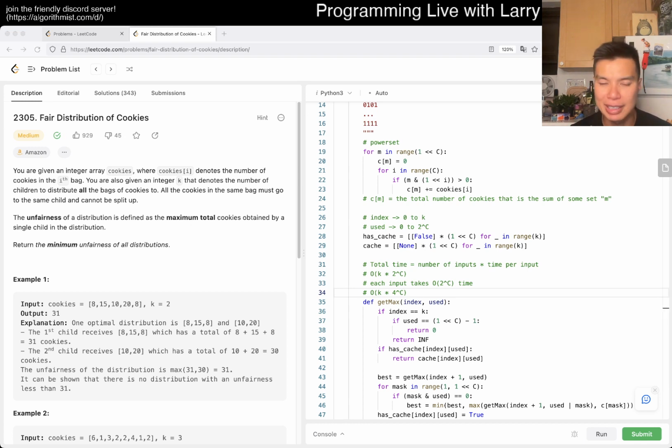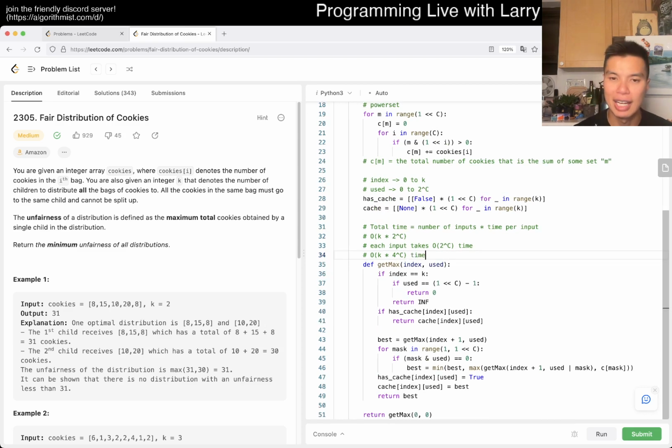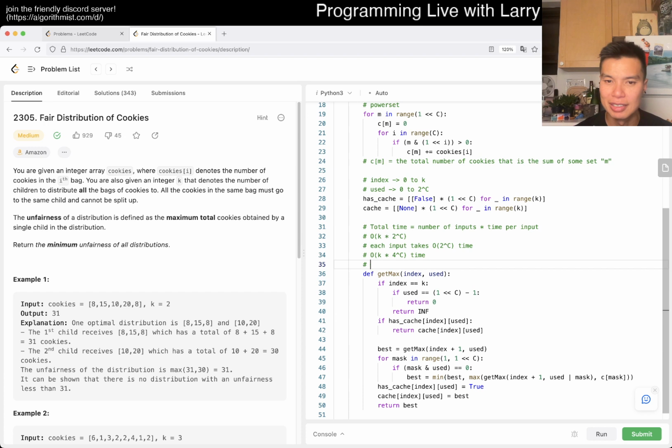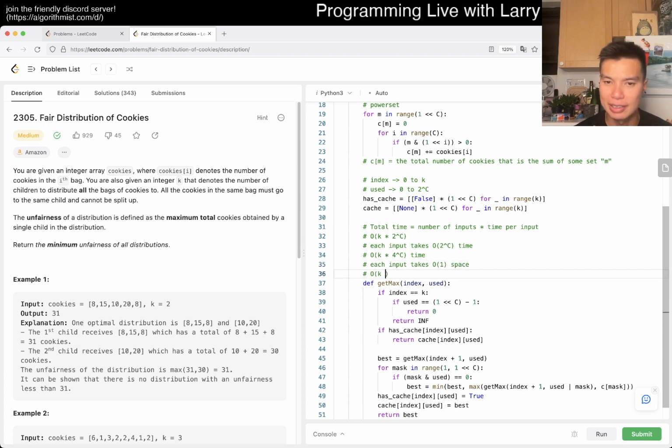And of course c is 8, so 4 to the 8 times 8 for k is going to be only 500,000, so this is going to be fast enough. And for space, each input takes O of 1 space, so it's going to be O of k times 2 to the c space.